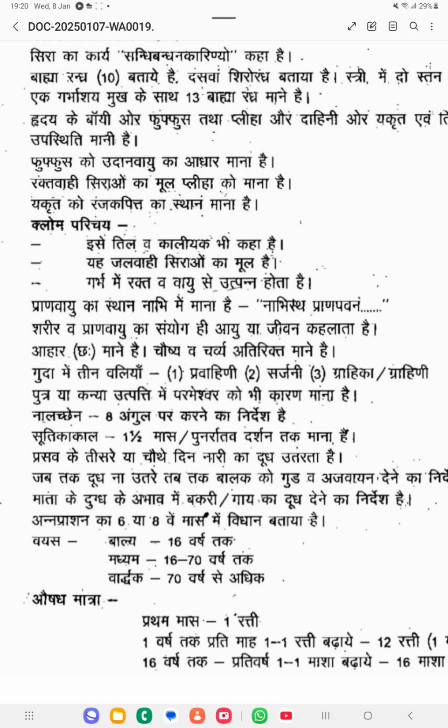Then according to Sharangadhara, sutika kala is 1.5 months, or otherwise punarartava darshana, till the female gets periods again, or after the delivery 1.5 months. Any one of them we can consider as sutika kala. Okay, after the delivery till 1.5 months is sutika kala, or otherwise punarartava darshana, till when the female gets the menstrual cycle, so that much period is sutika kala.